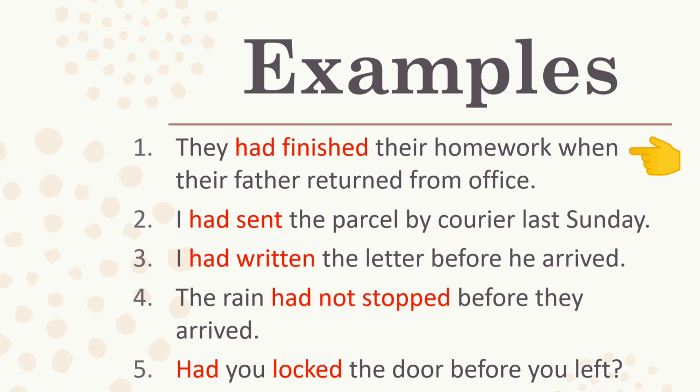Here it is finished. And when their father returned from office is a time reference before which the action happened. I had sent the parcel by courier last Sunday. Sent is a past participle of the verb send and last Sunday is a past time reference.